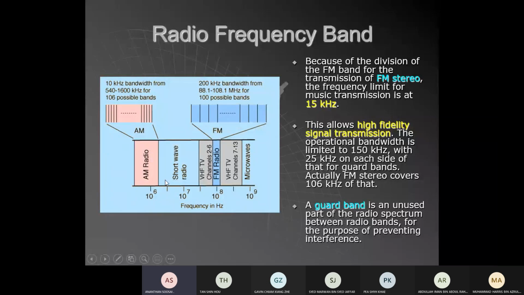So AM has different wavebands. AM stereo is only 15 kilohertz. The frequency limit for music transmission is only 15 kilohertz for high fidelity signal transmission. That's all I need you to know.